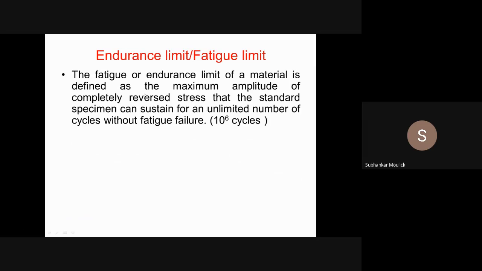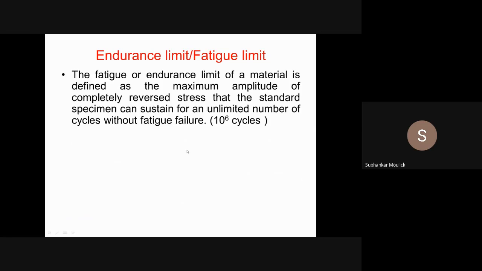So the fatigue or endurance limit of a material is defined as the maximum amplitude of completely reversed stress that the standard specimen can sustain for an unlimited number of cycles without fatigue failure. And that unlimited number of cycles is nothing but 10 to the power 6 cycles.